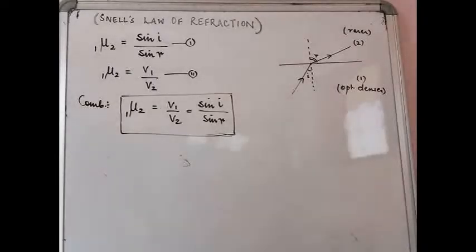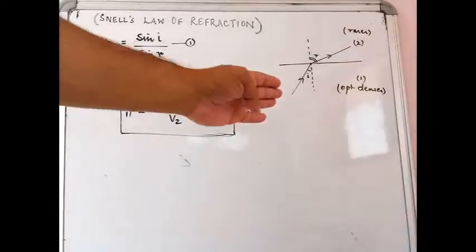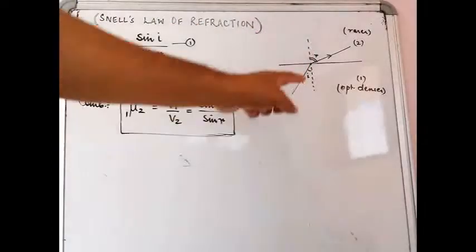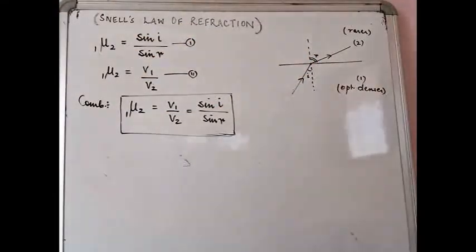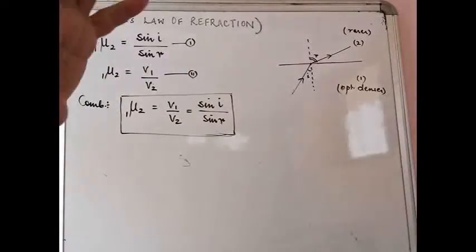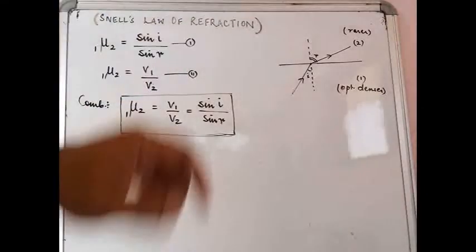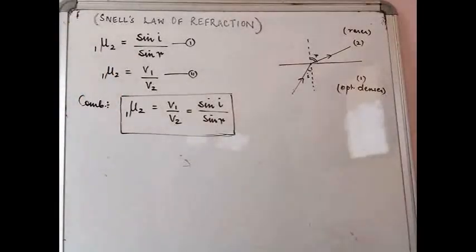Obviously there is that other law of refraction which states that the incident ray, the normal and the refracted ray at the point of incidence, they all lie in the same plane. This is quite similar to the first law of reflection that you have. So you can relate to that here also, but what is more important quantitatively is Snell's law of refraction. Okay, so we will stop here. I think we have done enough for the day.